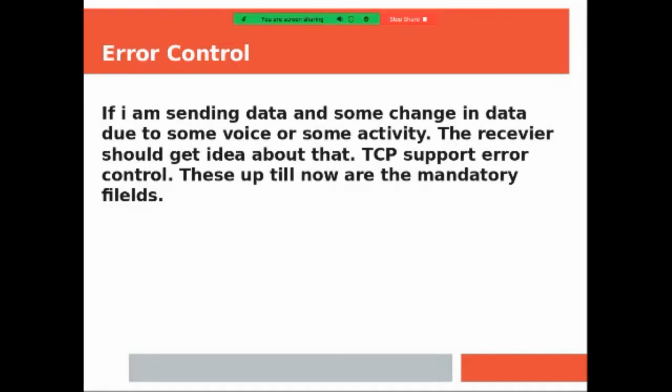If the receiver uses the hash function and the code generated at the receiver side is the same as the sender's code, then the data is received correctly. Otherwise, the data is incorrect. So that part is done by error control. There are different protocols available, which we have seen in the OSI model, through which I can check whether errors are there at the sender or receiver. There is one protocol I will tell.